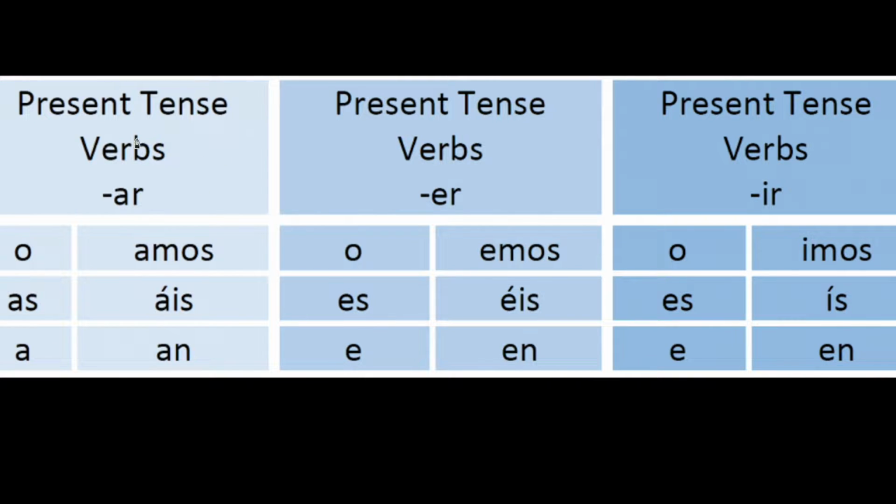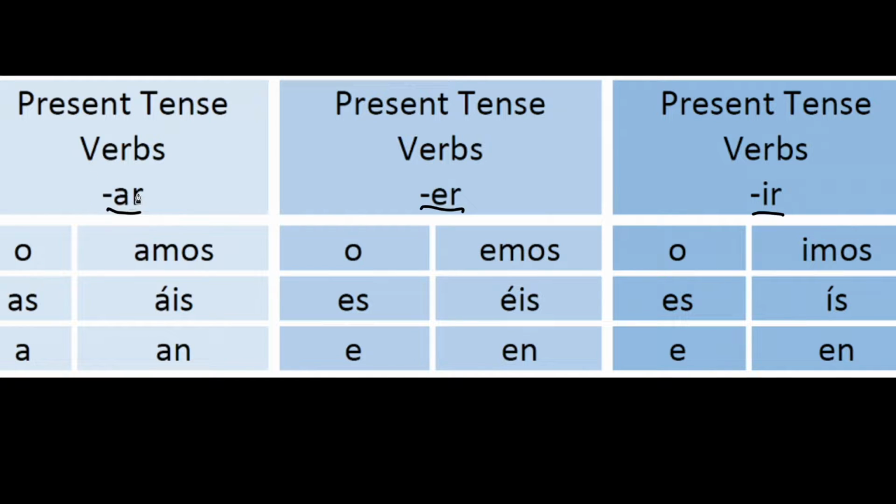So today we are going to take a look at the present tense verbs and how to conjugate them. We are going to notice that our verbs are going to either end with AR, ER, or IR. This is very important when conjugating these verbs because that is going to tell us what to replace it with according to who we're talking about. So if we're talking about ourselves, if we're talking about another person, if we're speaking directly to somebody, these conjugations are what we need to follow.